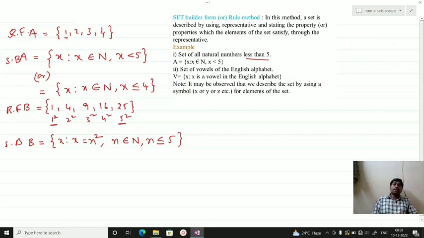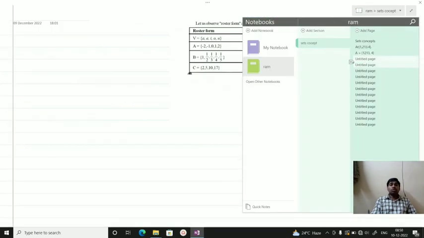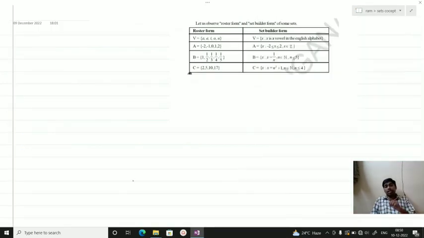In the exam you will get maximum cases given in roster form and asked in set builder form. So my dear students, you have to understand how to write from roster to set builder. It is a repetitive question for 2 marks. Here the roster form is given: A, E, I, O, U are the vowels.